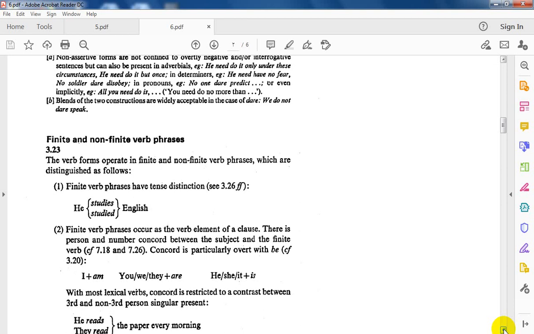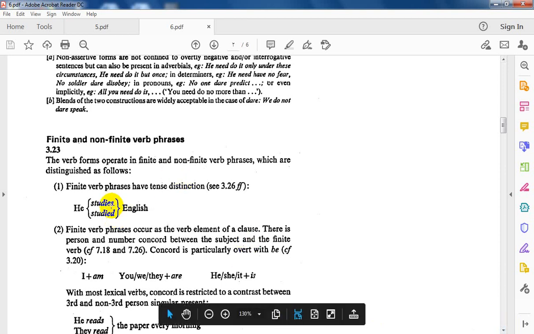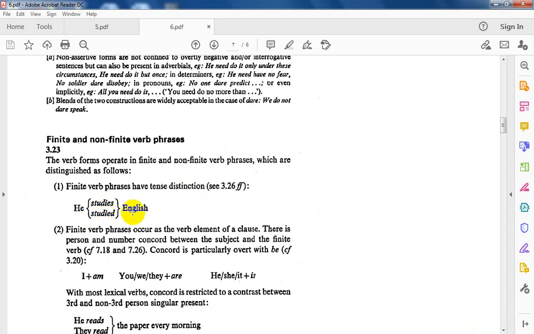First, finite verb phrases have tense distinction between past and present. You see, these two verb phrases are finite because "He studies English" is present, and "He studied English" is past. Number two, finite verb phrases occur as the verb element of a clause, of a sentence.